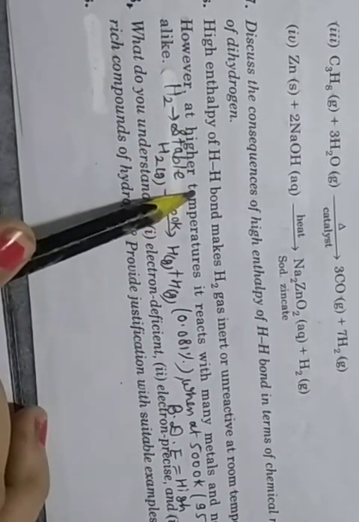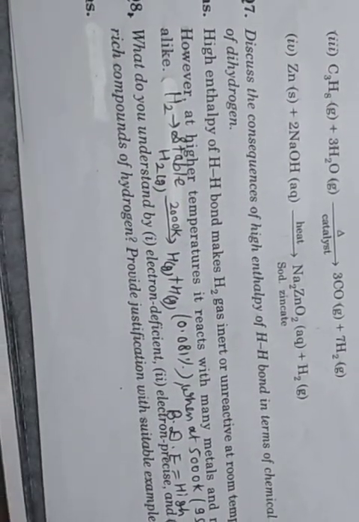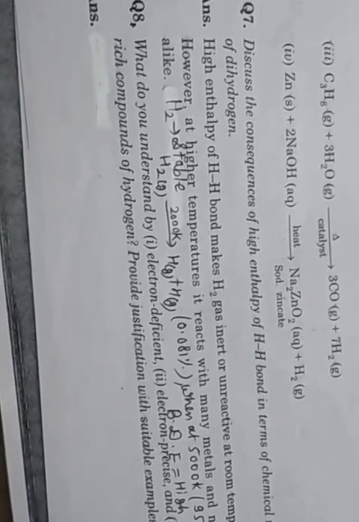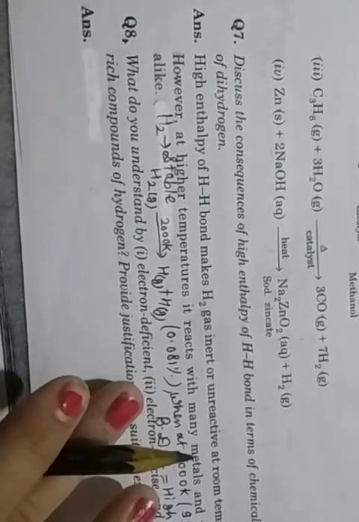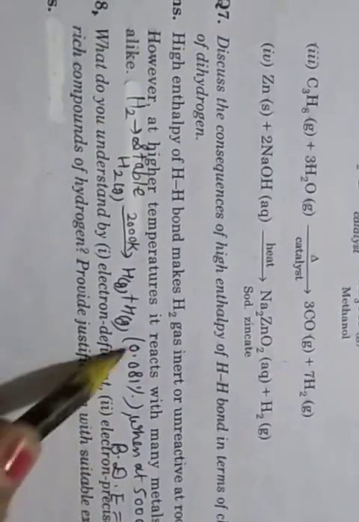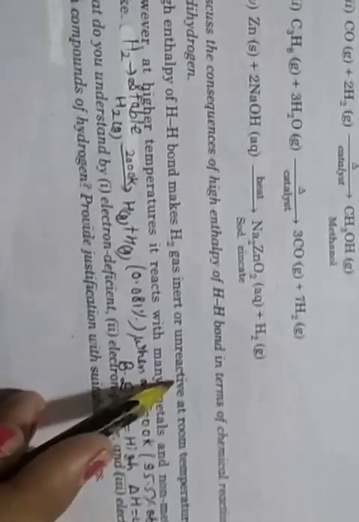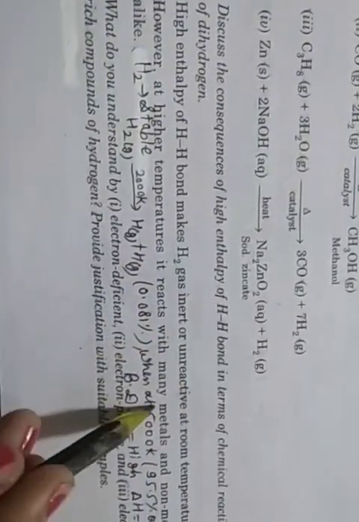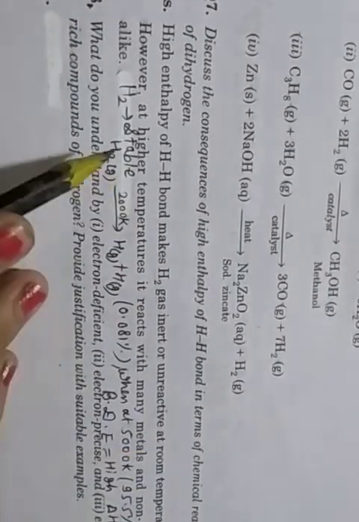So you already know about the hydrogen-hydrogen bond, high enthalpy. High enthalpy of the hydrogen bond makes hydrogen gas inert or unreactive at room temperature, and at higher temperature it reacts with many metals and non-metals alike.